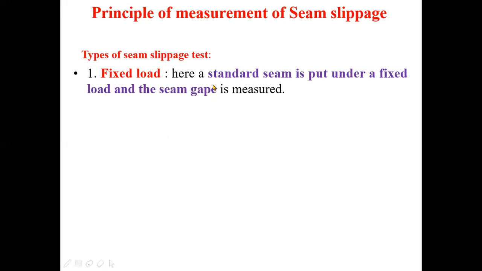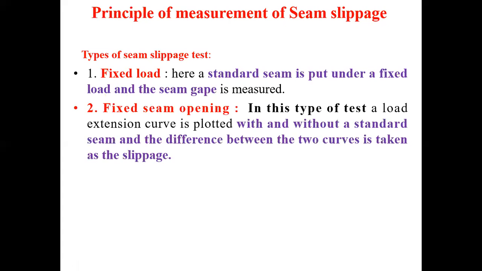What I mean to say here is, the seam is subjected to a fixed load, and under this fixed load, the degree of opening of the seam is measured. The next one is the fixed seam opening. In this type of test, the load elongation curve is plotted with and without a standard seam, and the difference between these two curves is taken as the slippage. Two tests need to be performed with the fabric: one with the seam, another without the seam.